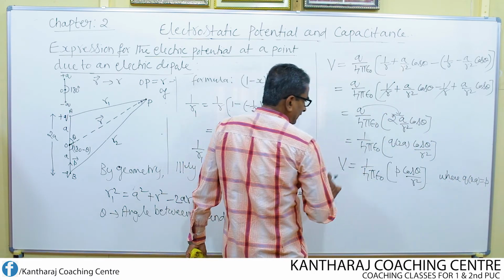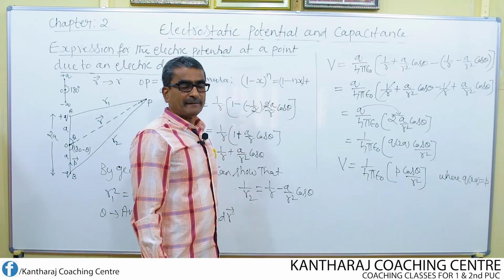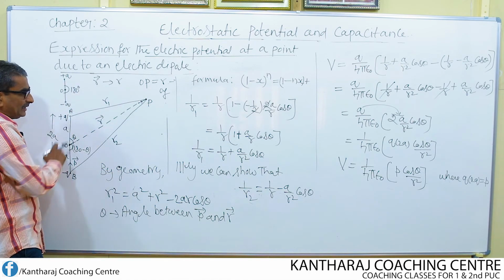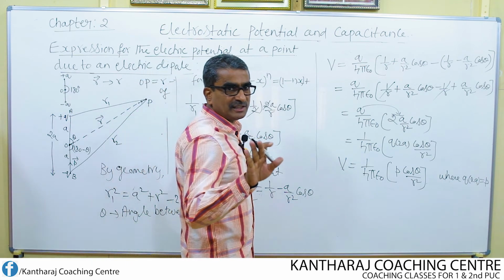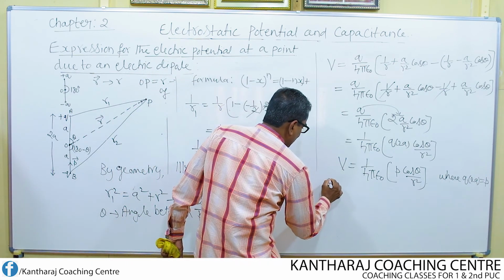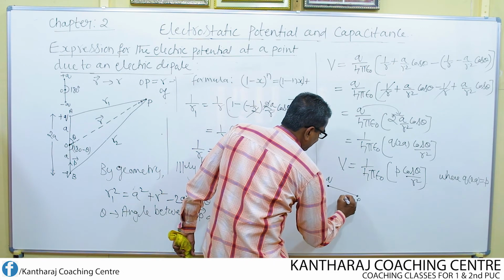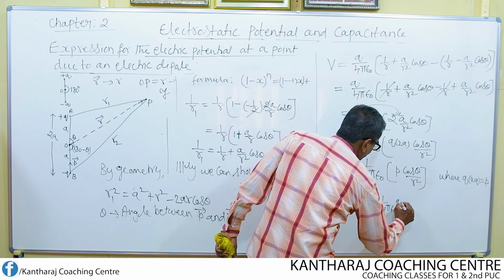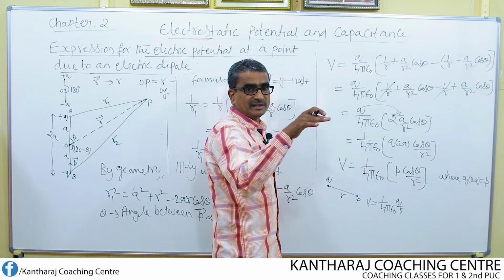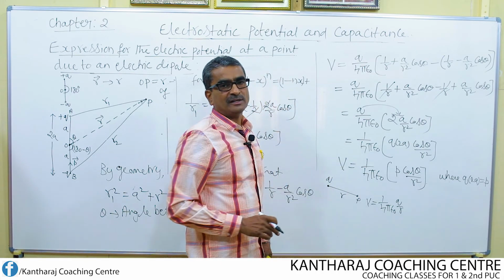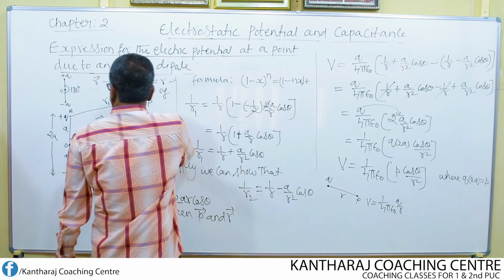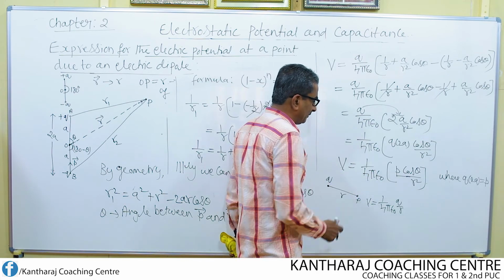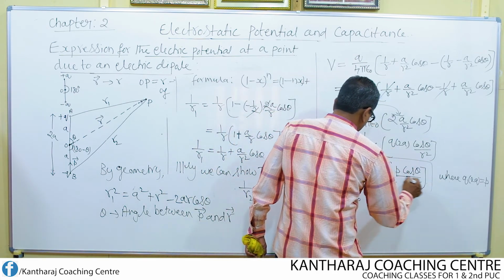So this is the expression for the electric potential at an arbitrary point P due to the electric dipole. See, due to a single charge, if there is a charge Q at a point P which is at a distance R, what is the potential? V equal to 1 over 4 pi epsilon naught Q by R. This is the equation that is used to arrive at the expression for the electric potential due to an electric dipole. So P cos theta divided by R square multiplied by 1 over 4 pi epsilon naught.